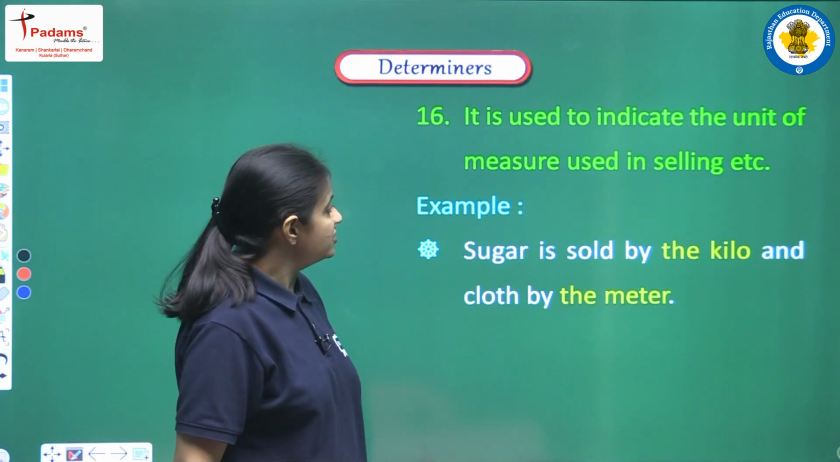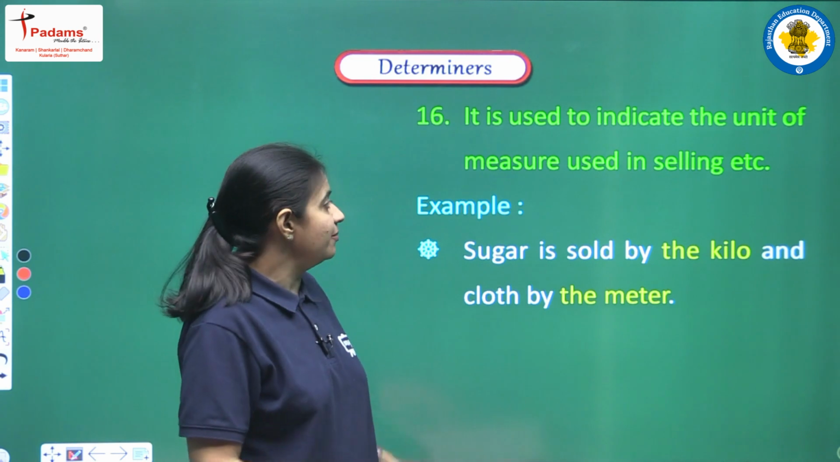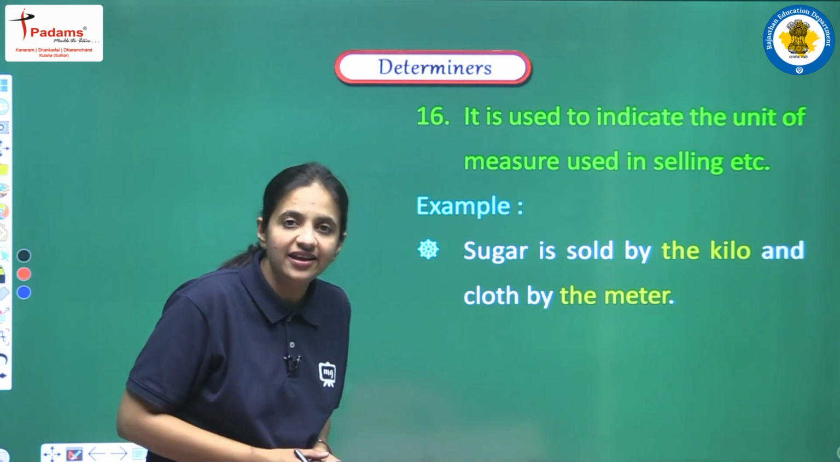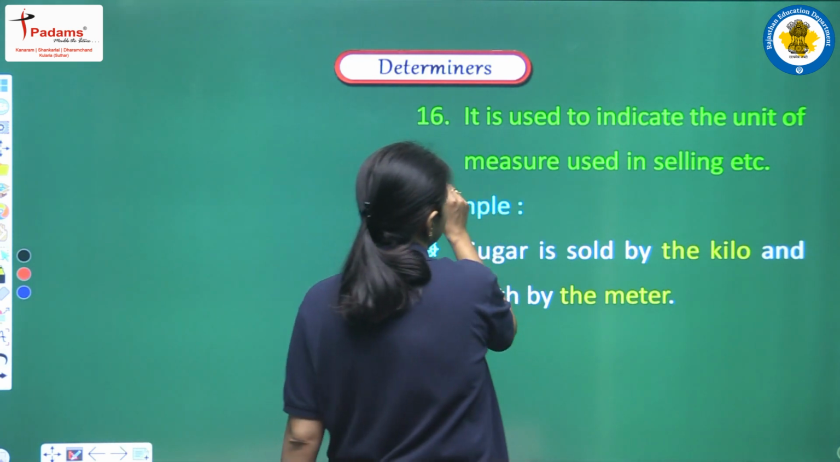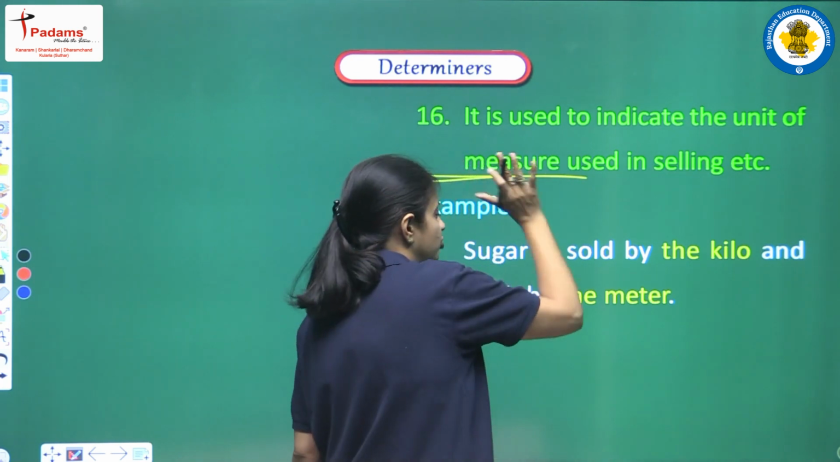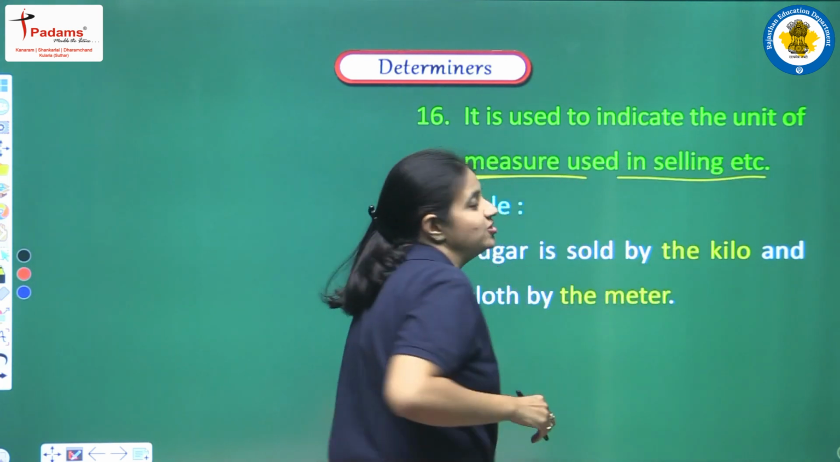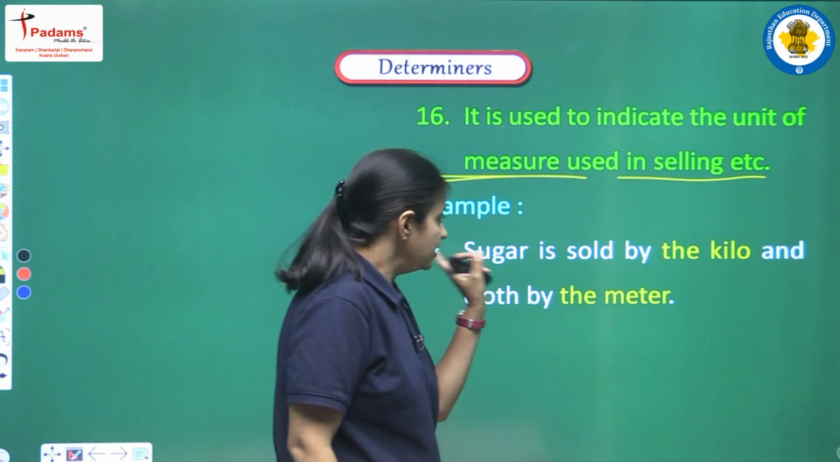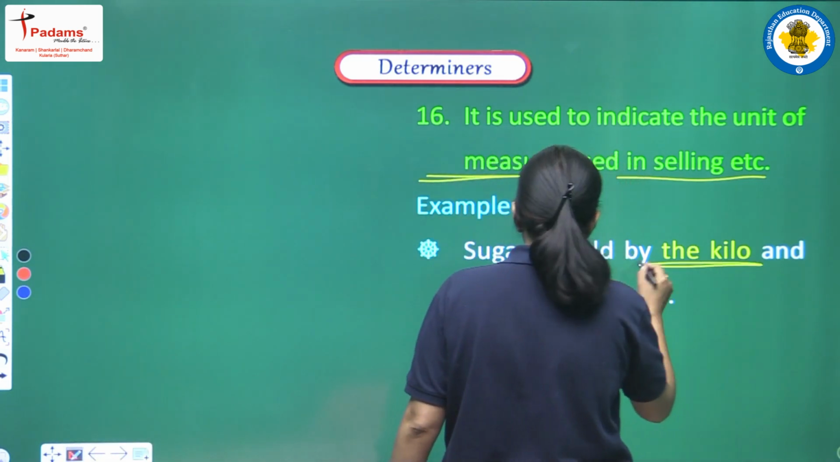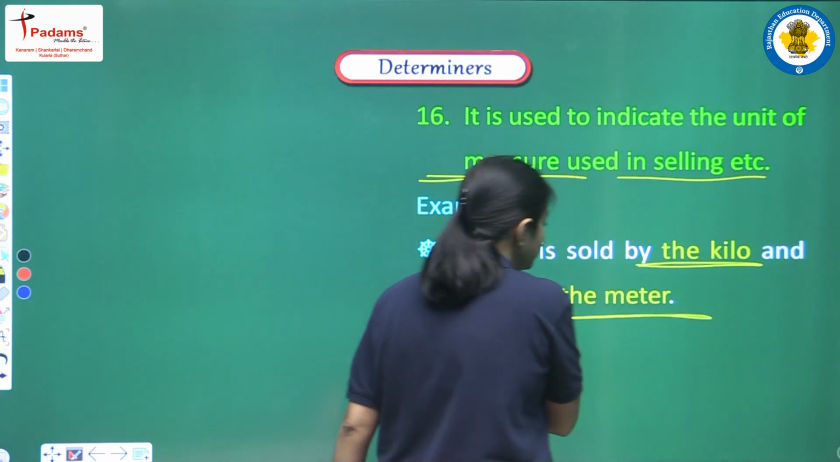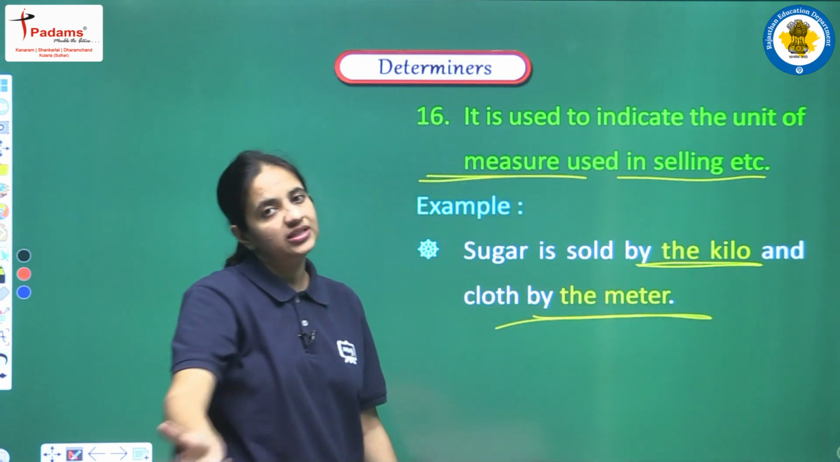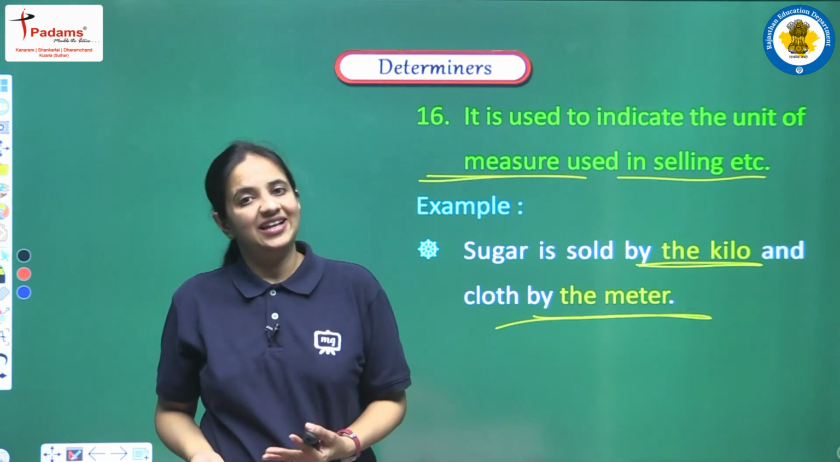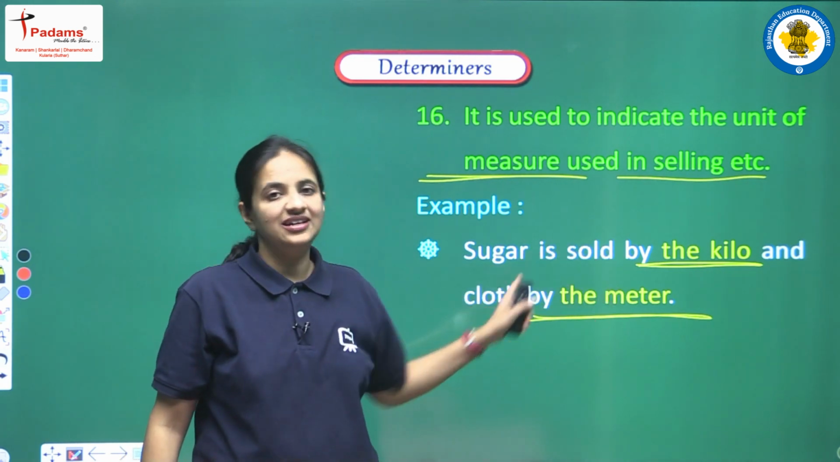Next, it is used to indicate the unit of measure used in selling. So whenever we are talking about the measurement unit, the unit that is used to sell something, at that time also we have to use the article. Let's see the example: Sugar is sold by the kilo and cloth is sold by the meter. Kilos and meters are all measurement units, and this is the reason we have the article here.